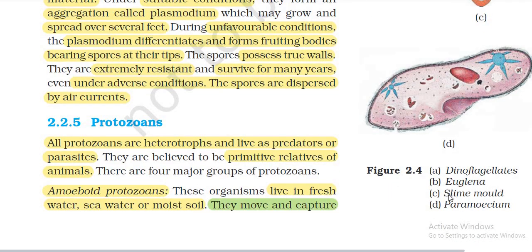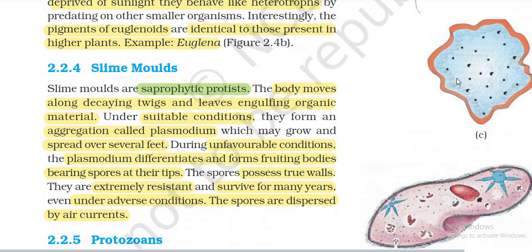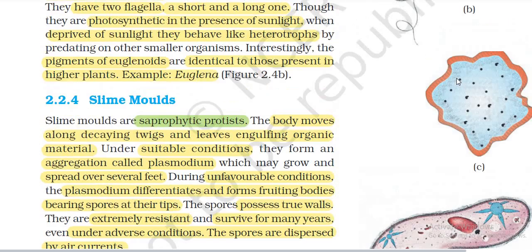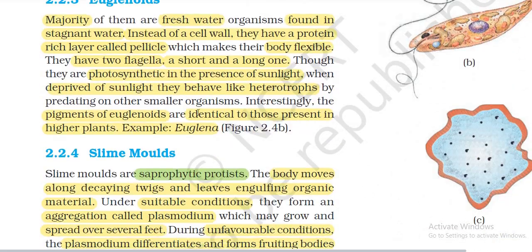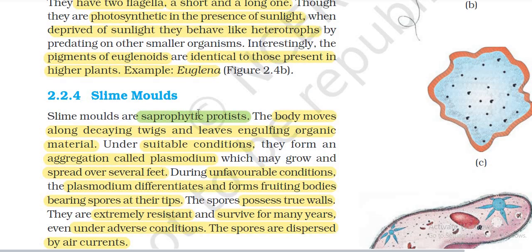Figure 2.4: Dinoflagellate, Euglena, slime mold, Paramecium. Slime molds are saprophytic protists.